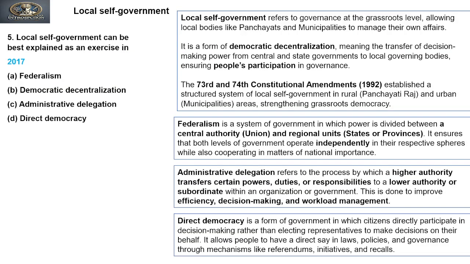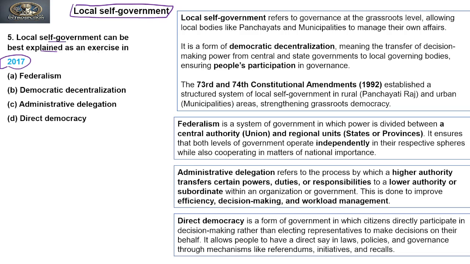Now the next questions will be from local self-government. As I told you, we are going to take two of the topics together because there are very few questions related to these two topics. So let's discuss local self-government. The question was asked in 2017. The question says local self-government can be best explained as an exercise in.